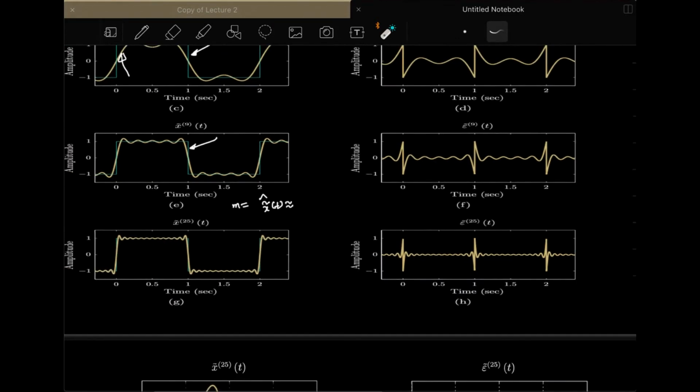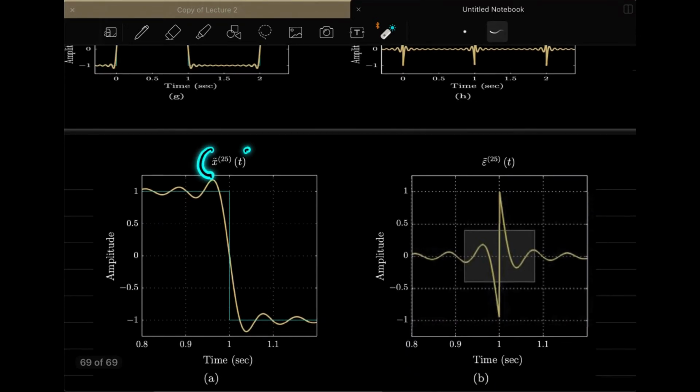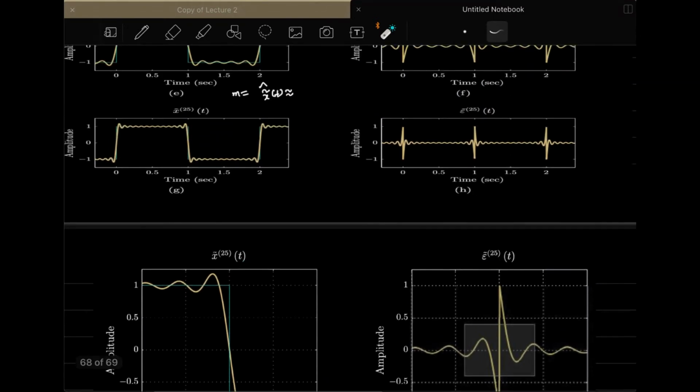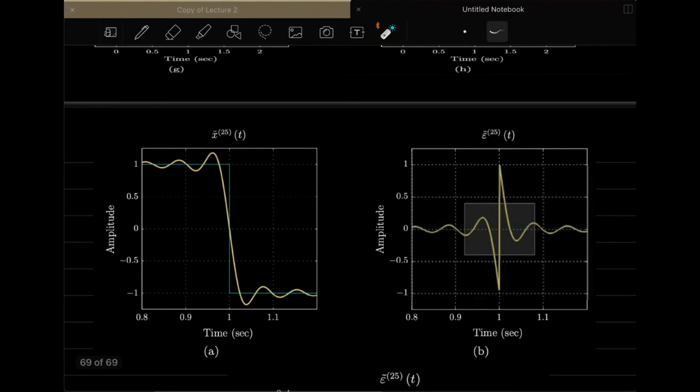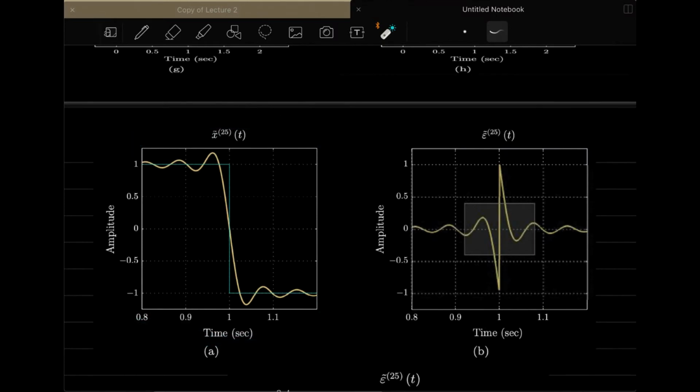So I will give you a few more insights into this. Let us say I take only the 25th term, this particular example, and I am just observing the discontinuous window.